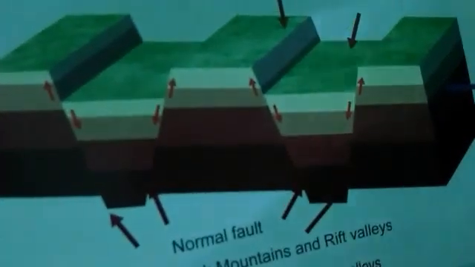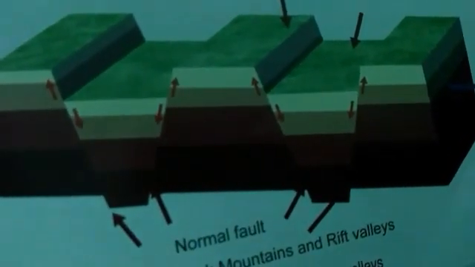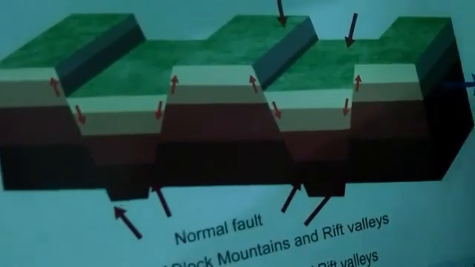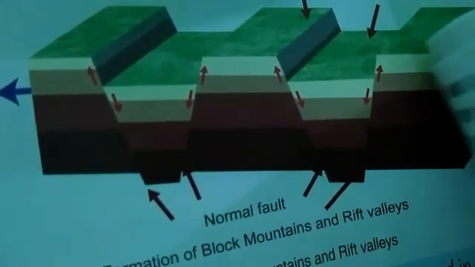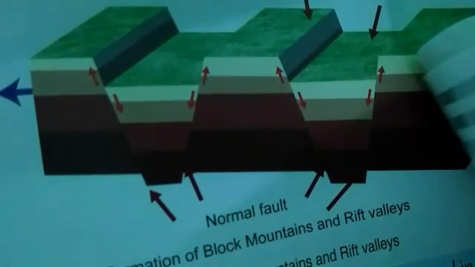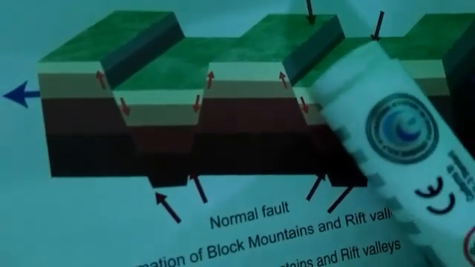This is the diagram of block mountains. Here you can see this uplifting part is called what? Horst. The uplifting part is called horst, while the downward part is called graben. Okay, graben forms the rift valley.